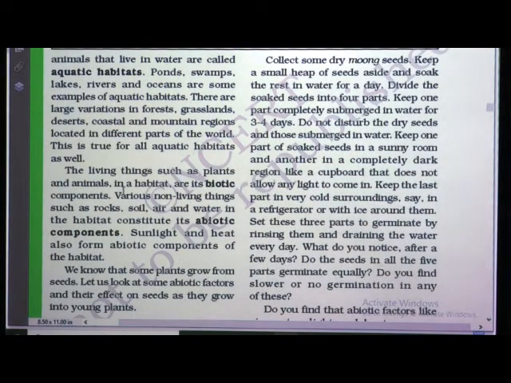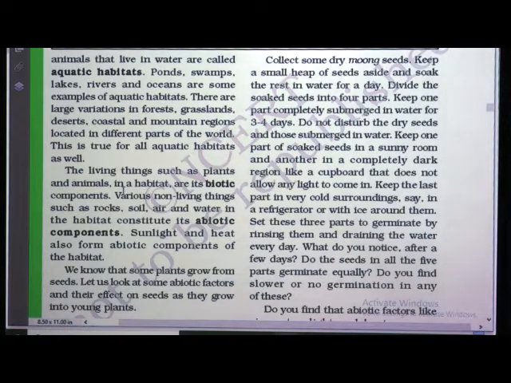So, students, there are two different types of habitat, that is aquatic habitat and terrestrial habitat. Aquatic habitats are places full of water. Water is the medium for living organisms. Plants and animals which live in water are called aquatic plants and aquatic animals. Terrestrial or land habitats are the places on land. Generally, terrestrial plants grow with their roots in soil. The shoot remains in the air. Animals live on the land with their body in air. Plants and animals living on land are called terrestrial organisms.